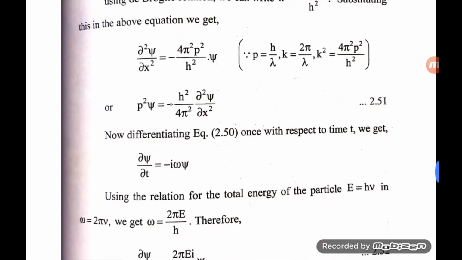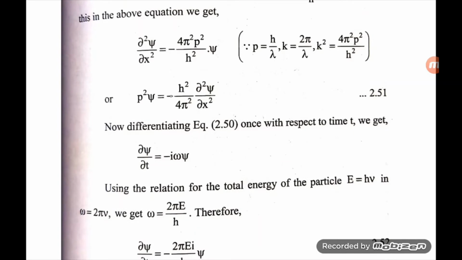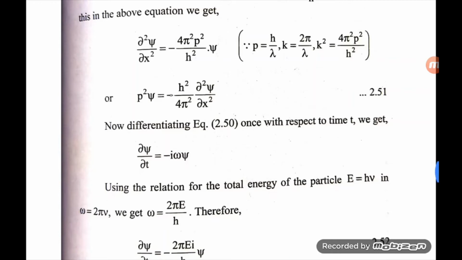Now differentiating the original equation of psi once with respect to time, ∂psi/∂t is equal to minus iω psi.